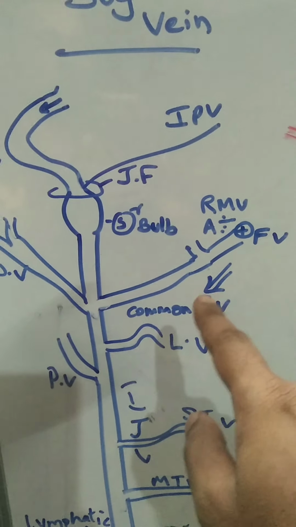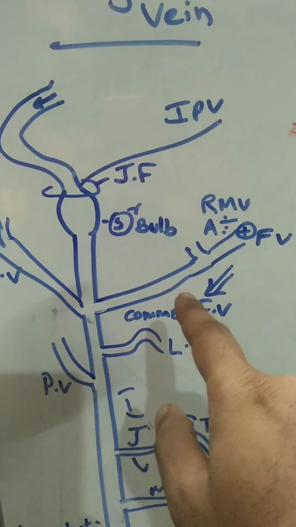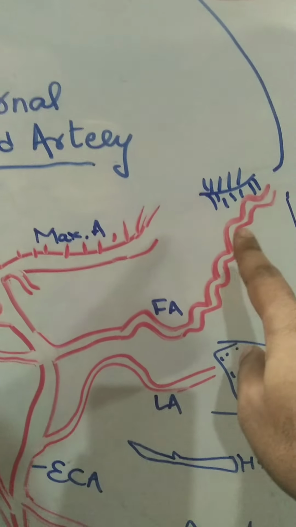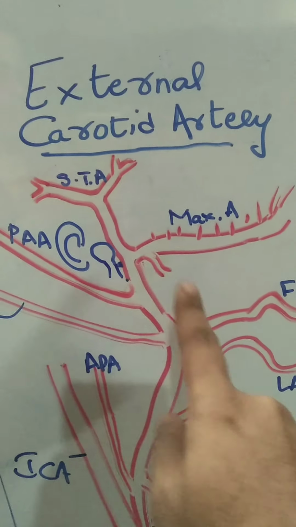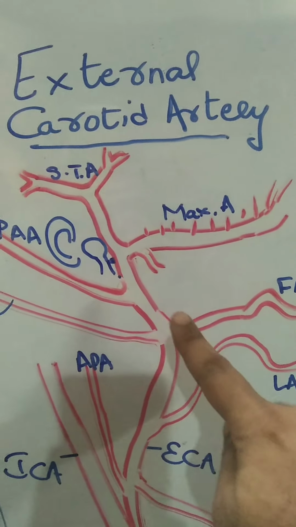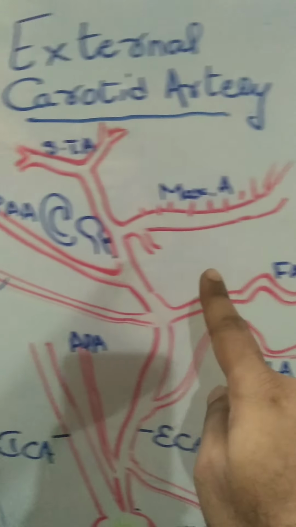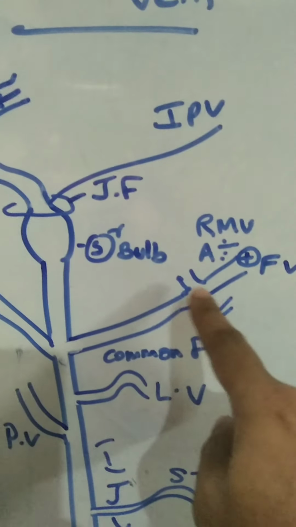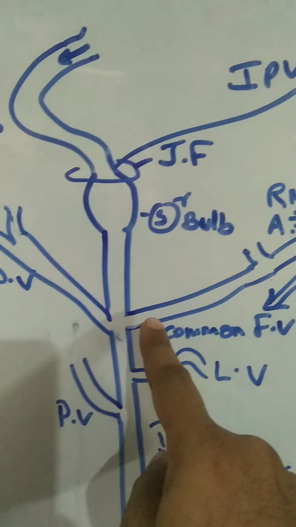Then the common facial vein. How does this common facial vein form? This is the facial artery. Next to this there will be the facial vein. Here the retromandibular vein will be there. The anterior division of the retromandibular vein will join with the facial vein to form the common facial vein.